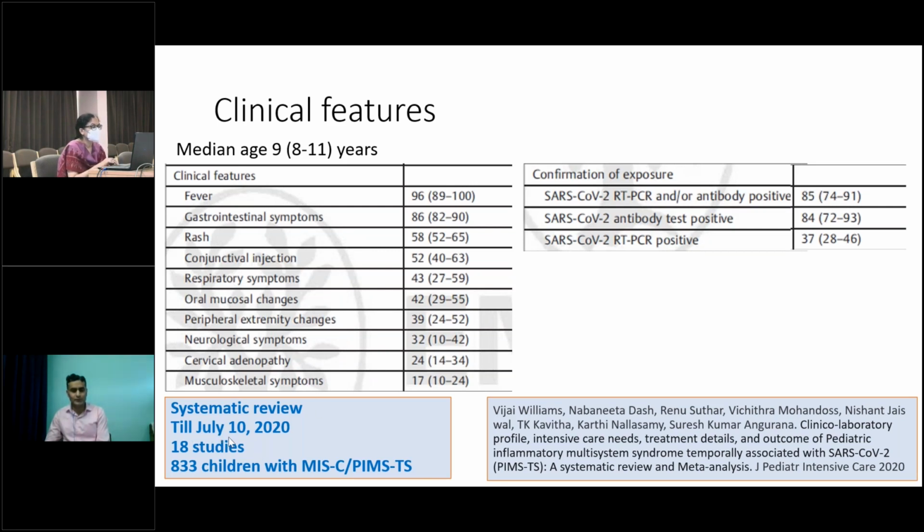And this is the one systematic review that we conducted, and we included studies till July 10, 2020, and 18 studies, including 833 children with MIS-C were noted, and their median age was 9 years. The common features were fever, GI symptoms, rash, conjunctival injection, respiratory symptoms, and oromucosal changes. And in these patients, the SARS-CoV antibody was positive in around 85% of patients, and RT-PCR was positive in around 37% of patients.